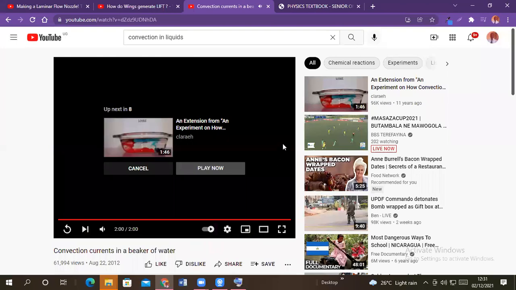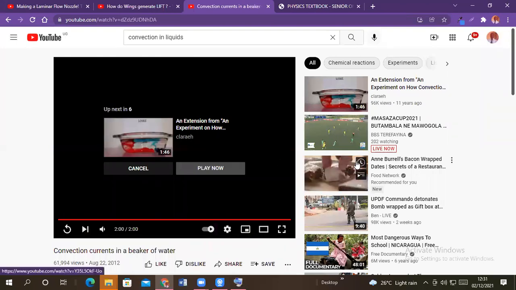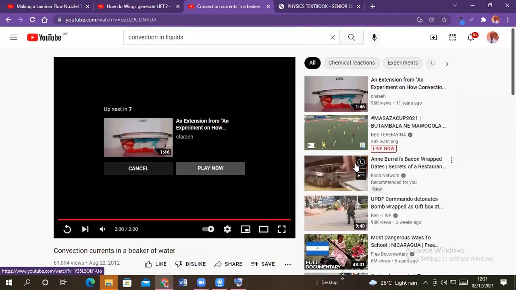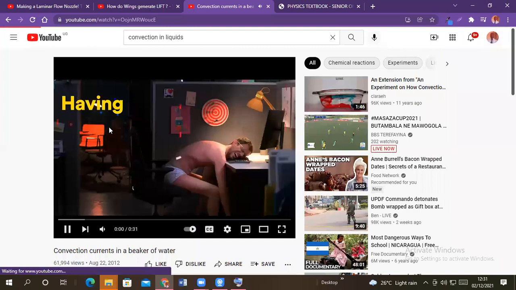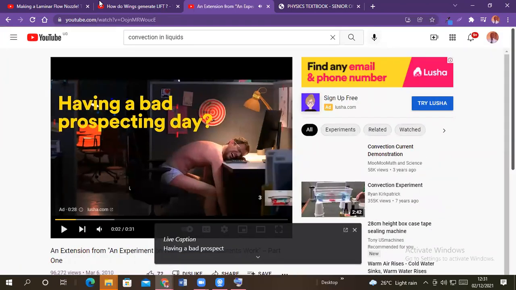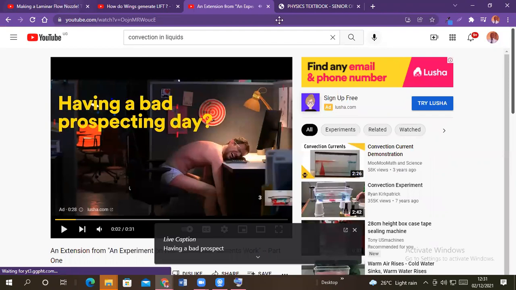I think it was nice. You can try it out at home, but you don't have potassium permanganate. I don't know whether you can use iodine, something that is colored, and that can give you a clear picture of what you want to see.